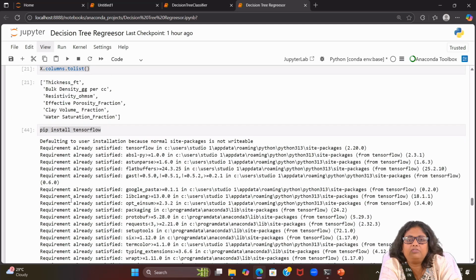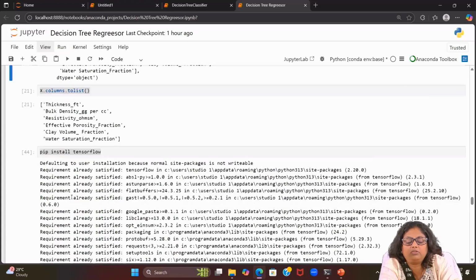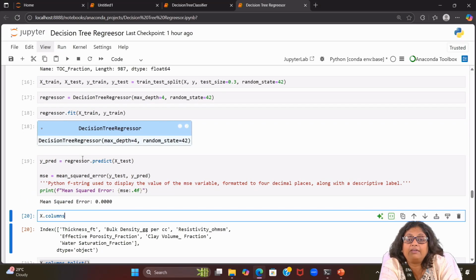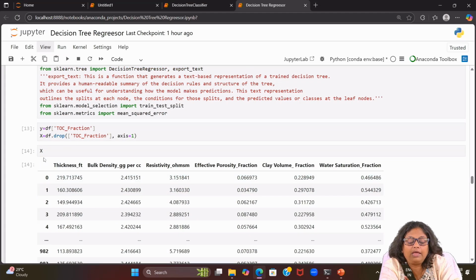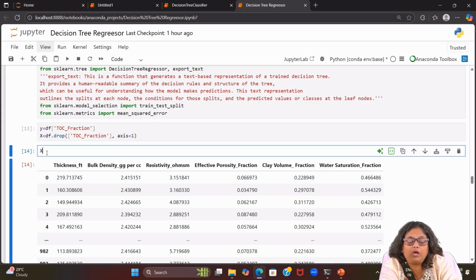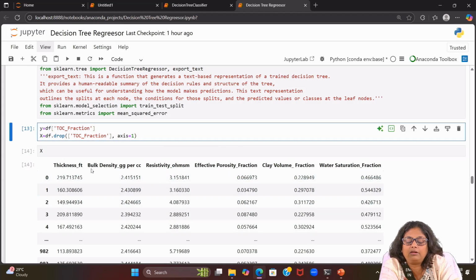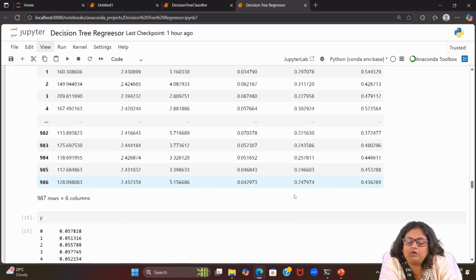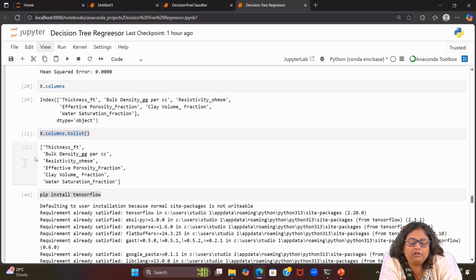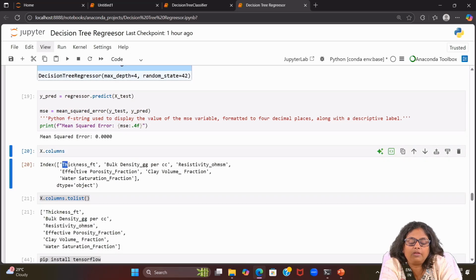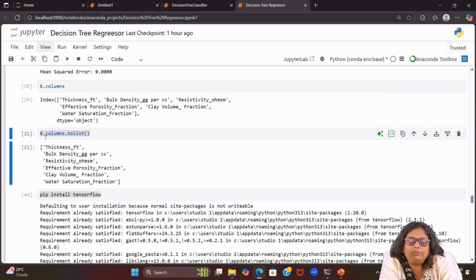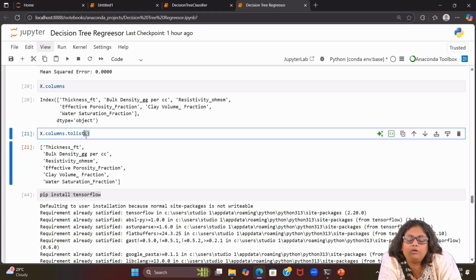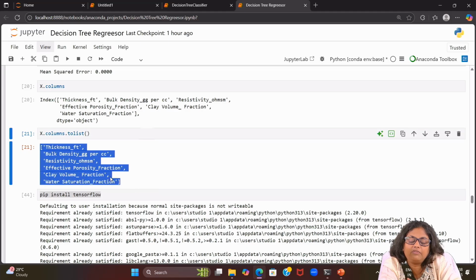Now the next target is to plot this decision tree. So how are we doing it? X is what we have made from the df, and I have assigned the x, and these are all my columns. Let's see, x.columns will display all these values to you. Now I want to typecast it as a list, so x.columns.tolist(). It is giving you a list.